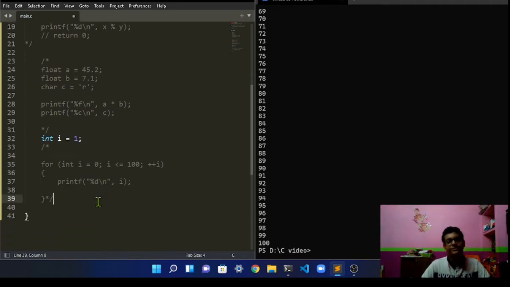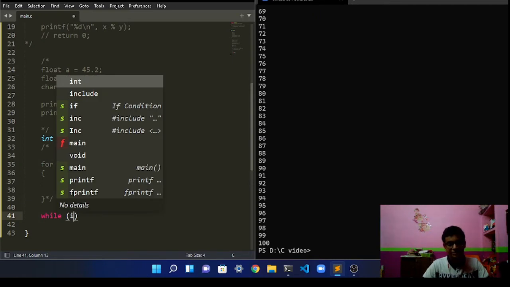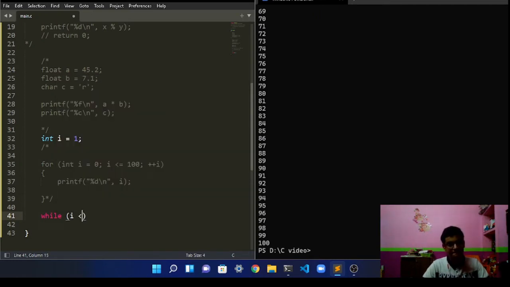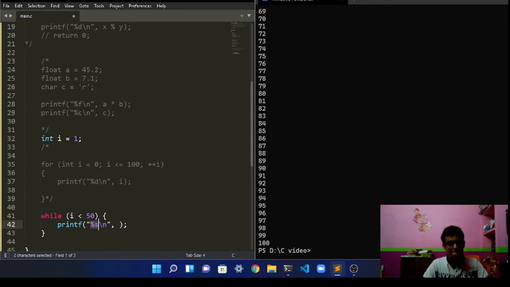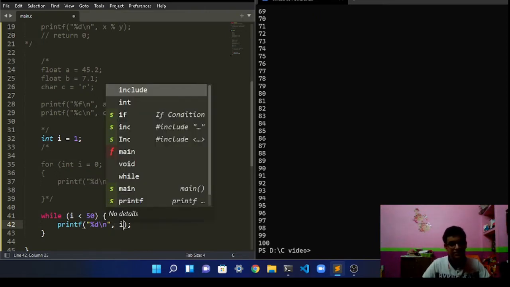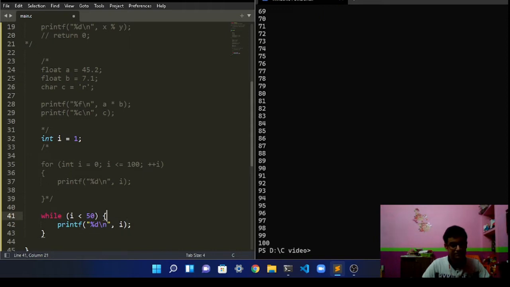So now we are going to take a look at while loops. What are while loops? First I'm going to show you, I is less than, let's say, 50, and then what you will do is printf, and just print I. And here what we're going to do is set I plus plus.